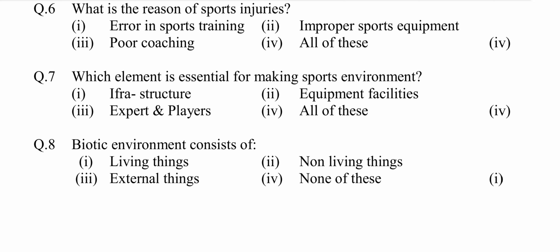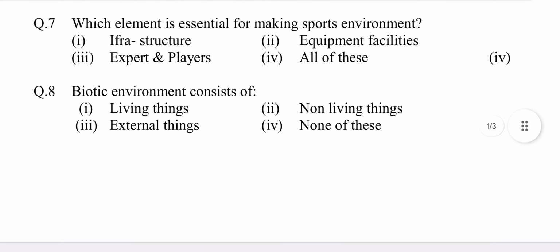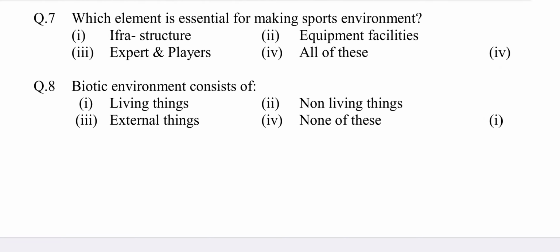Question number 7. Which element is essential for making sports environment? Option first, infrastructure. Second, equipment facilities. Third, expert and players. Fourth, all of these. Answer is option fourth, all of these.